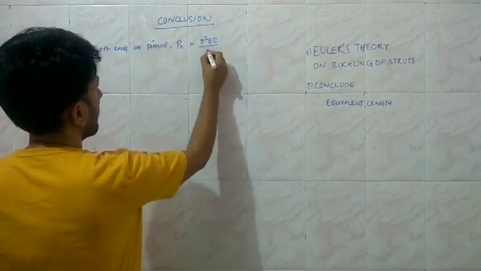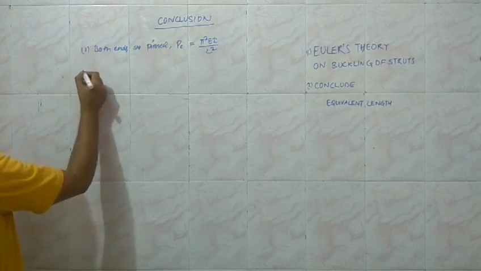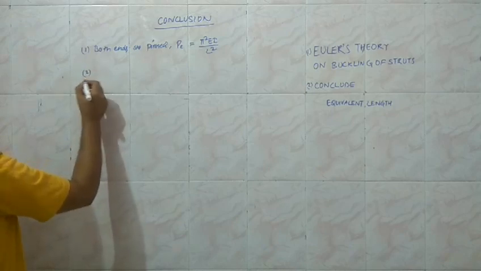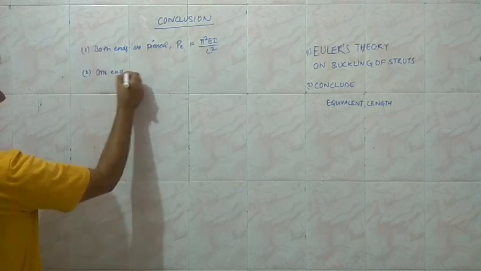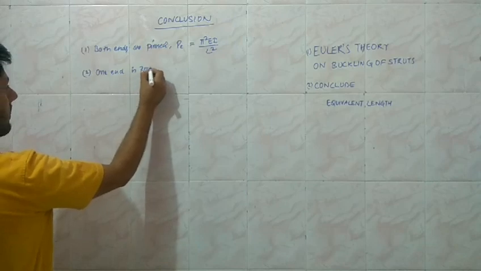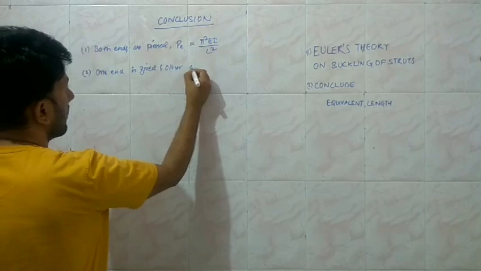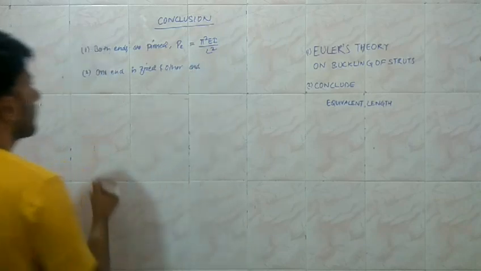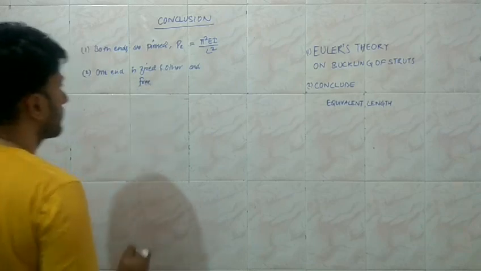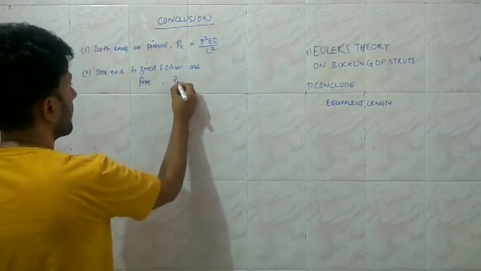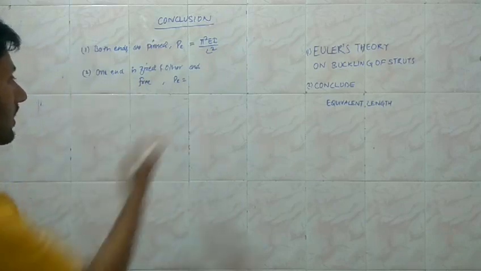EI upon L square. Another case is the case when one end is fixed and the other end is free. So in that case, the value of critical load. So this is the most unstable condition actually, when the end is free.